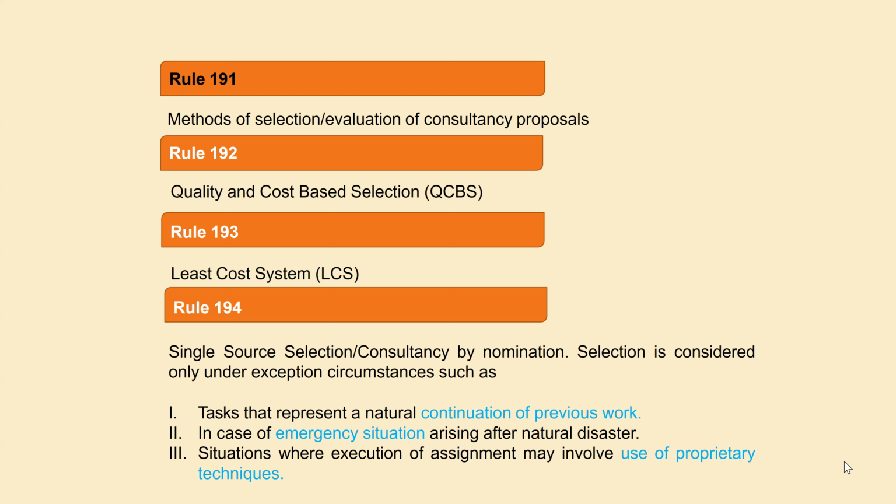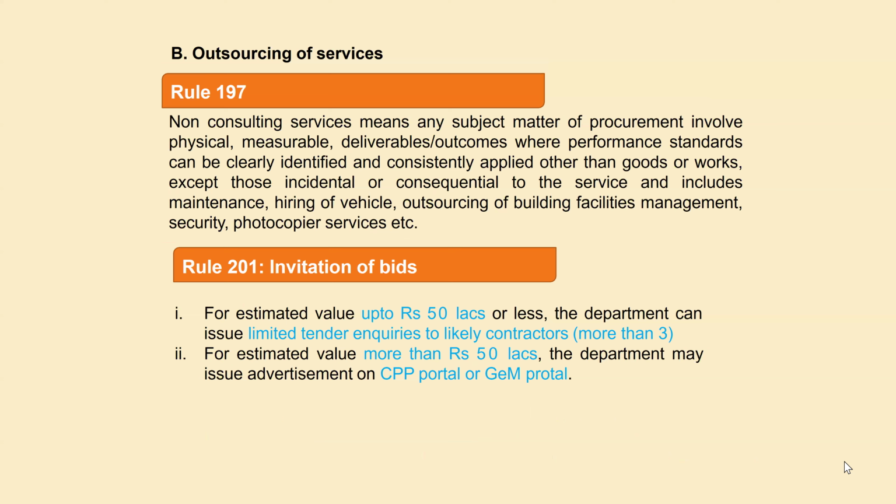Selection is considered only under exceptional circumstances. We can go with rule 194 provided that the task is a repetition, means continuation of our previous work, or in case of an emergency situation, or where execution of the assignment may involve use of a proprietary technique. In that case, we go.